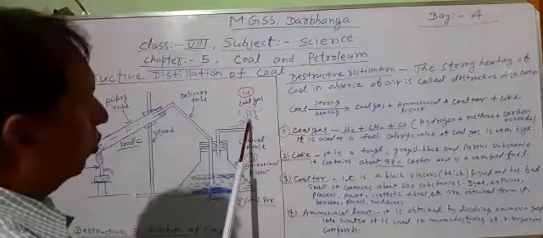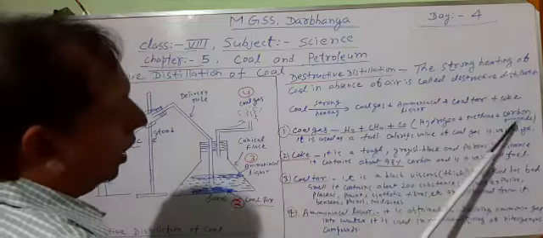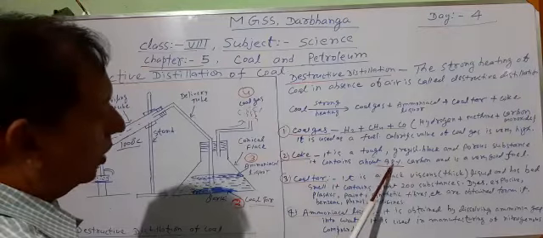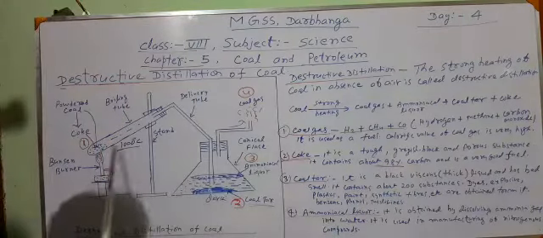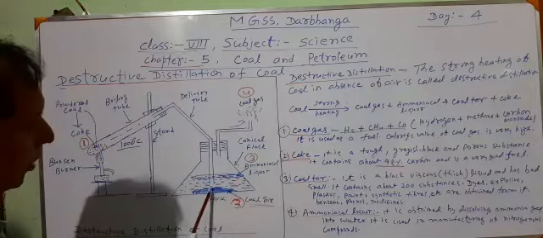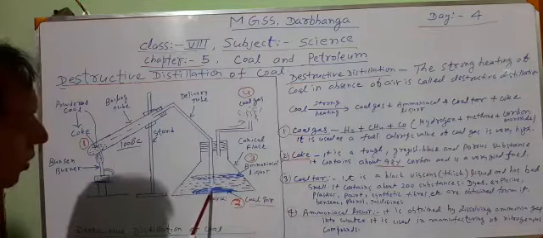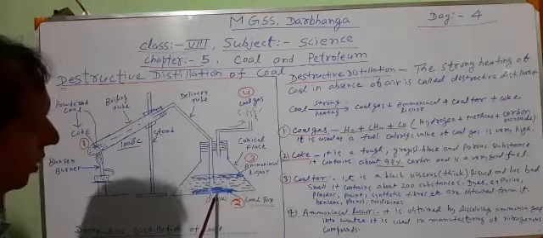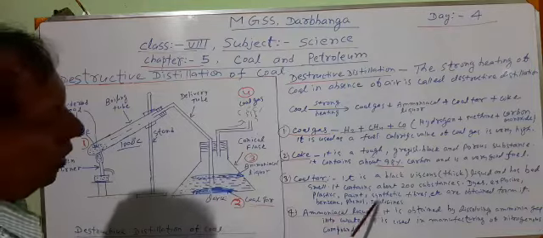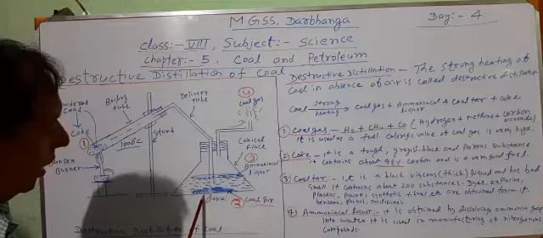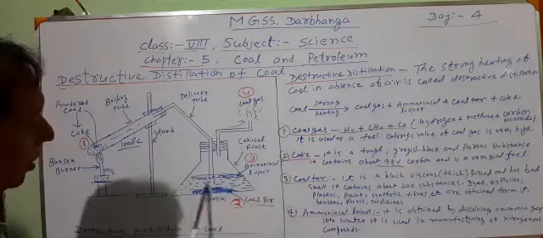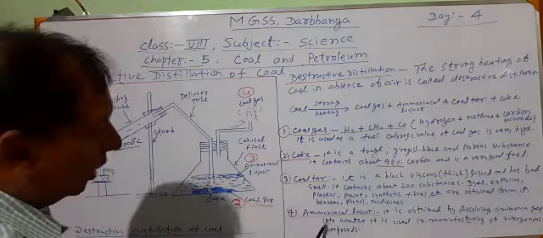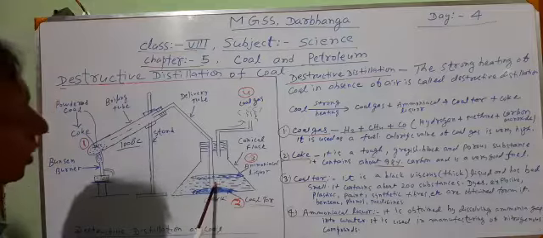Coal gas is a very good quality fuel. It is a mixture of hydrogen, methane and carbon monoxide. Coke is a very good quality fuel which contains 98% carbon, which is obtained in the delivery tube. Coal tar is a black viscous substance which is obtained at the bottom of the conical flask. It contains more than 200 substances. Plastics, synthetic fibers, medicine, sand, etc. are obtained from this coal tar. And fourth is ammoniacal liquor. This water in the conical flask is ammoniacal liquor. It is obtained by dissolving ammonia gas in water and it is used to make nitrogenous compounds.